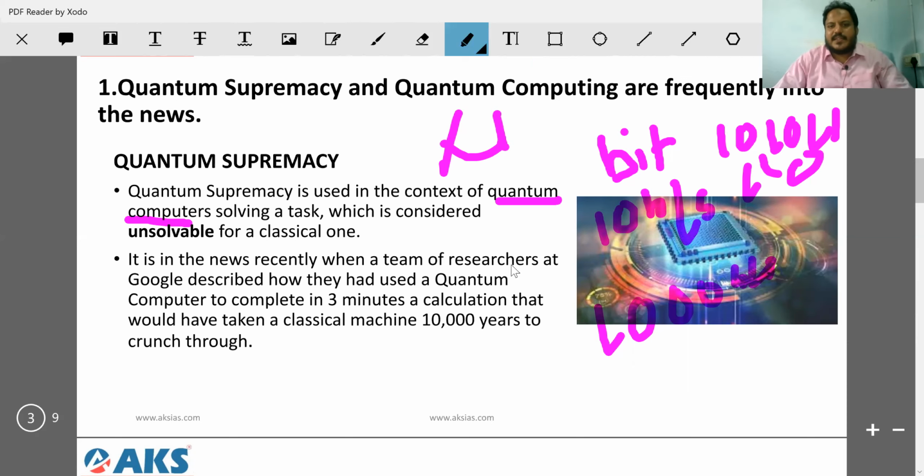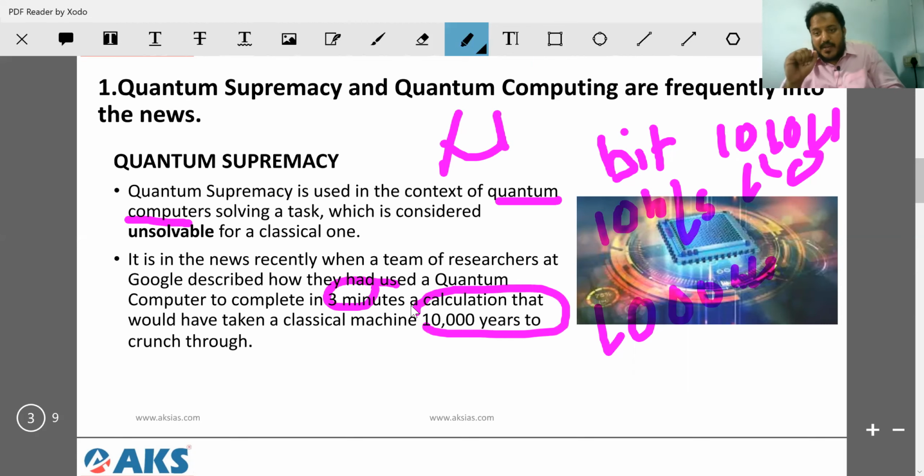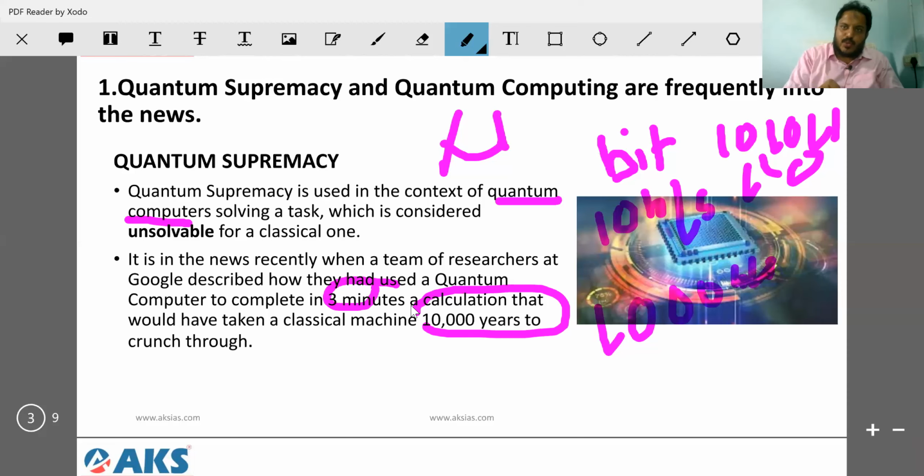Researchers at Google recently found that a quantum computer completed a task in 3 minutes which would require a classical machine 1000 years. What kind of task is this? Let's say tomorrow I want to find the monsoon predictive model for India.